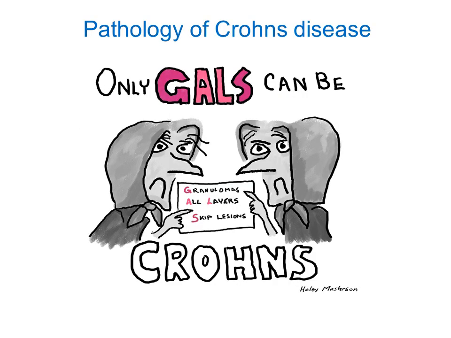So here, this is kind of mnemonic for you to remember a feature of Crohn's. It is only girls can be having Crohn's. Granulomatous, G for granulomatous, A for all, L for layers, and S for skip lesions. So girls, granulomatous, all layers, and skip lesions is a feature of Crohn's.